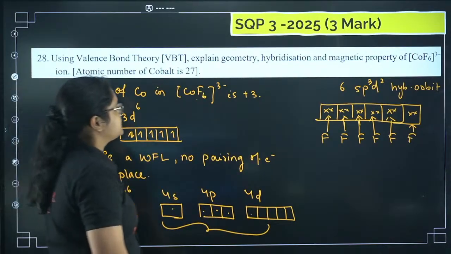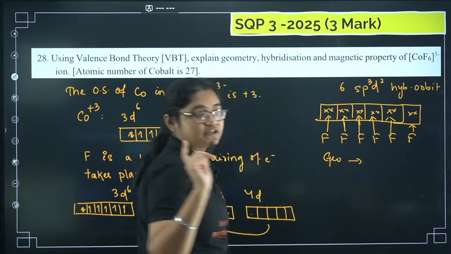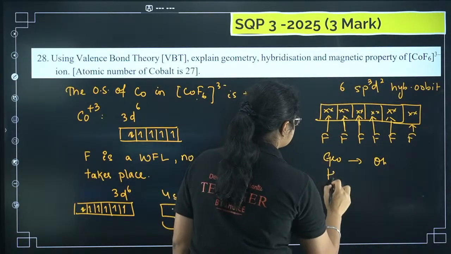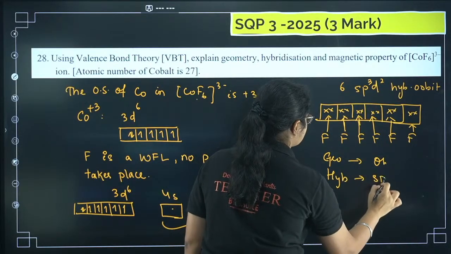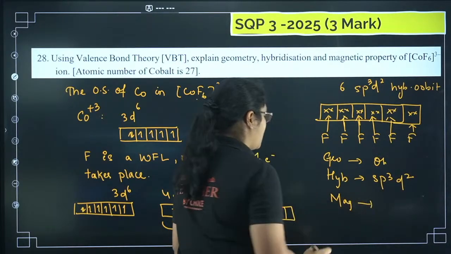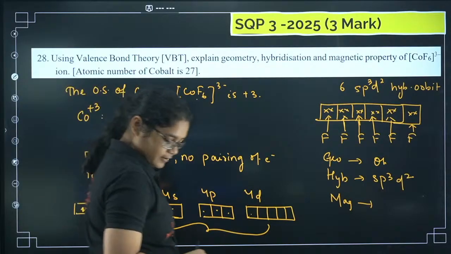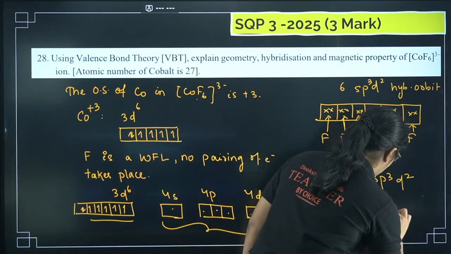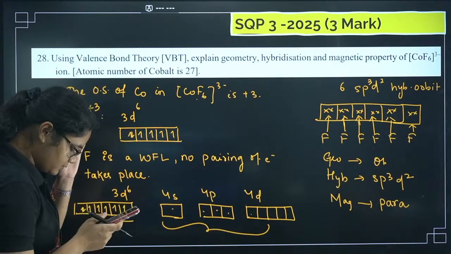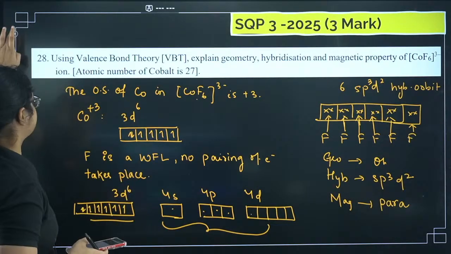Now what are the questions asked here? Explain the geometry. Whenever you have coordination number 6, the geometry is always octahedral. Next, what is the hybridization? Hybridization is sp3d2. Next, what is the magnetic property? Can I find any unpaired electrons in the metal? Yes, in the metal there are 4 unpaired electrons. So if we have unpaired electrons, then it will be a paramagnetic substance. Clear? Yes, very good, Royson. It shows that you have revised the chapter well.